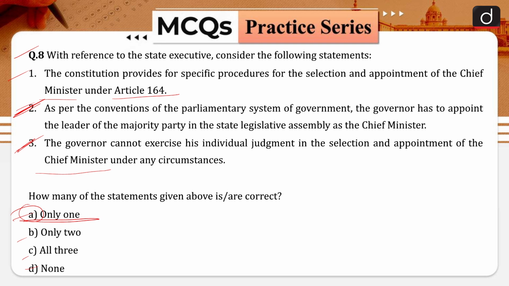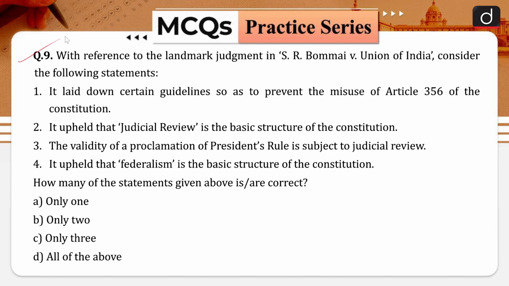Now proceeding to question 9 of our today's discussion. The question is, with reference to the landmark judgment in S.R. Bommai versus Union of India, consider the following statements. Statement number 1 is, it laid down certain guidelines so as to prevent the misuse of Article 356 of the Indian Constitution.